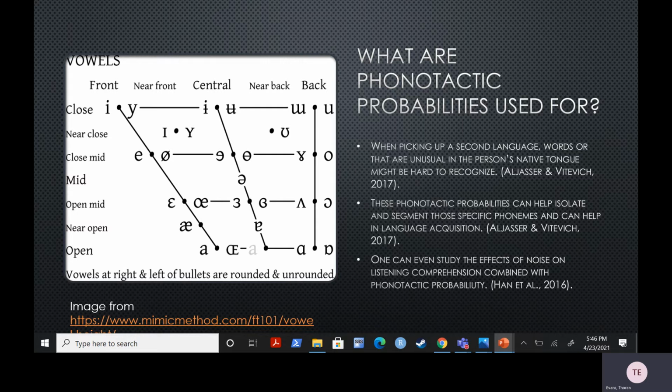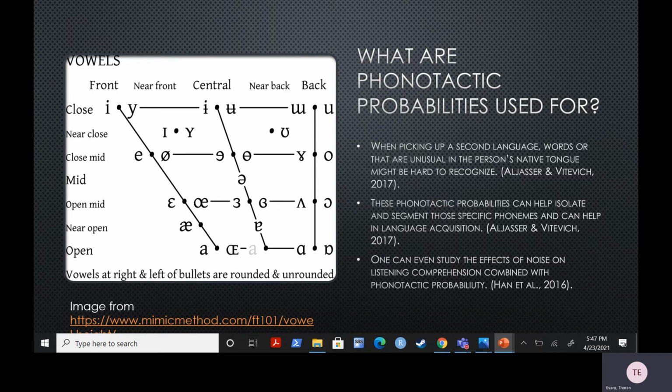So you might say that in English, its phonotactic probability would be probably around 0. While in the Spanish language, it would be much higher than that because it occurs much more frequently in that language.